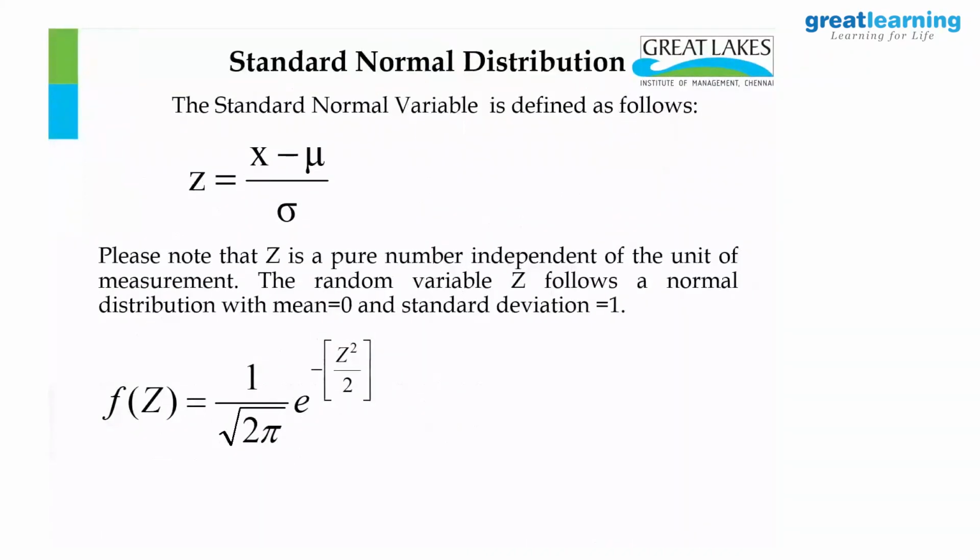Now this is a pure number. Why? Numerator, let us say, is in centimeters. Standard deviation also will be in centimeters. Centimeter cancels, pure number. So you give me anything, I can calculate, and this is called a standardized normal variable whose mean is always 0 and standard deviation is 1.